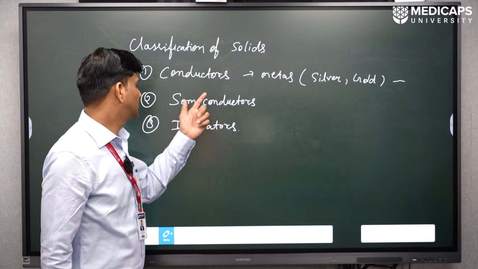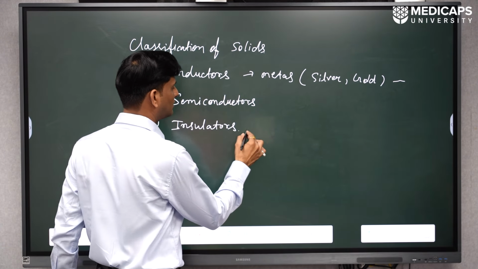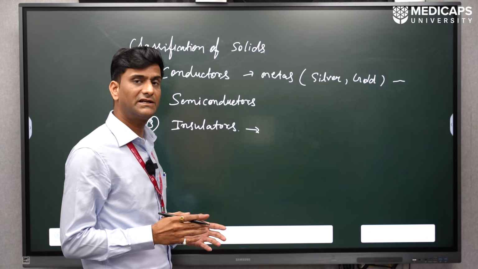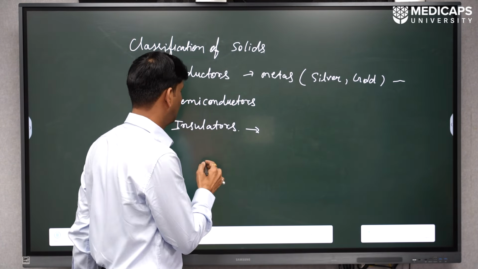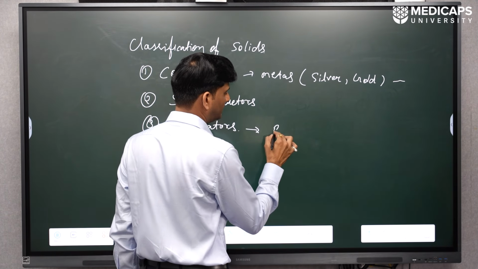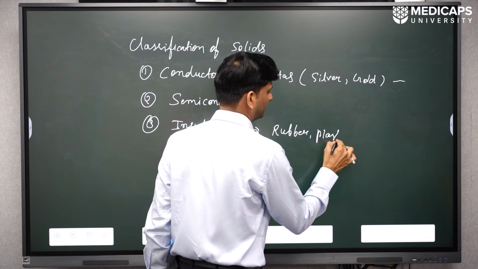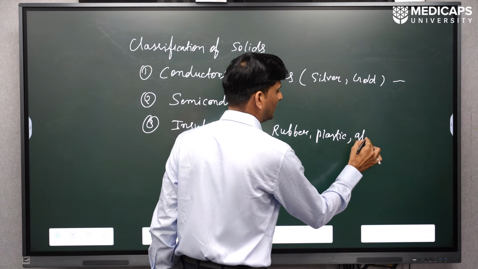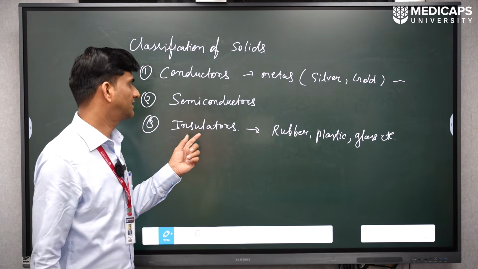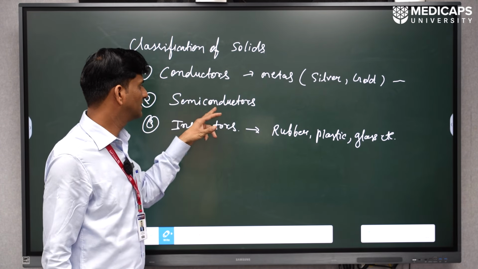Now let us understand the insulators. On the other hand, insulators are the materials which do not permit electricity to flow within the material. The best examples of insulators are rubber, plastic, glass, etc. Now the semiconductor is the material which comes between these two: conductors and insulators.